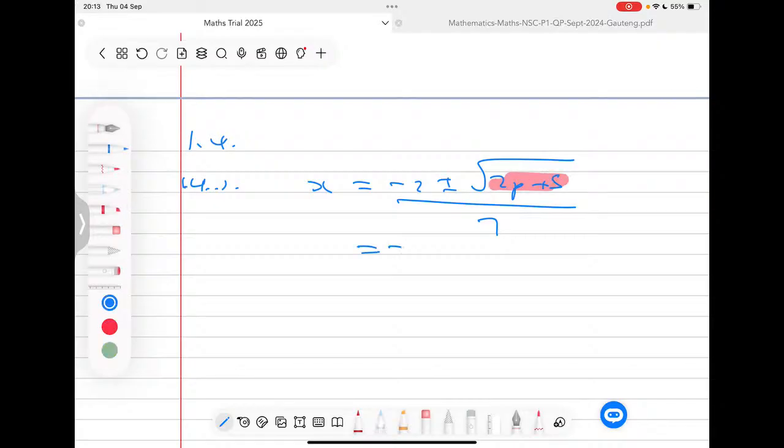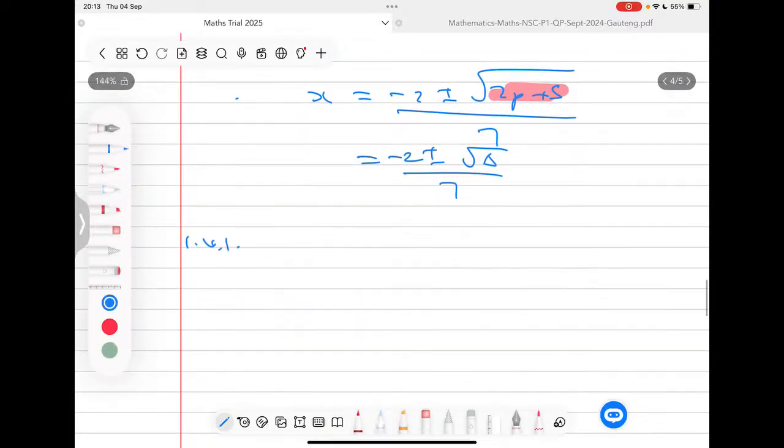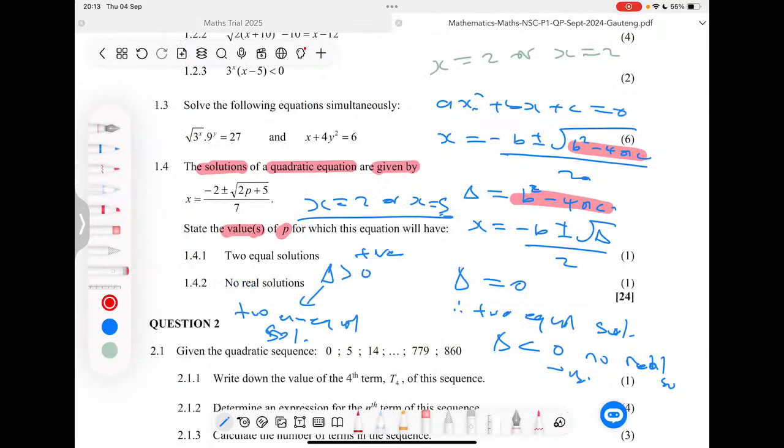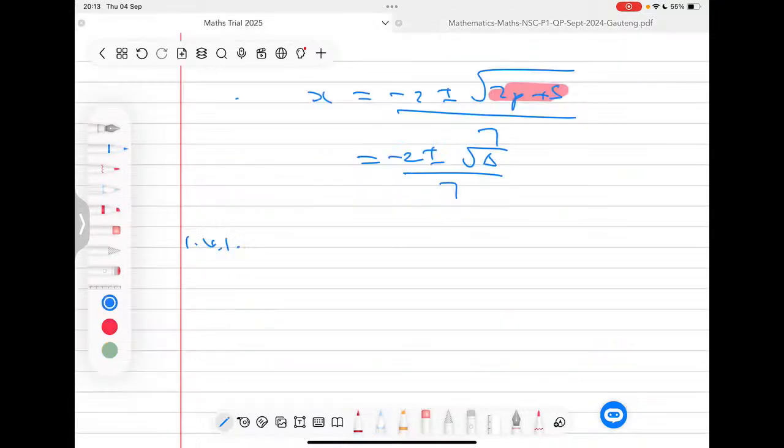Now what I said is that this part here in the bracket is what we call the discriminant. So I'm going to write it like this, delta. The discriminant is the one that we're going to use to find the type of solutions that we have, right? Now I can answer this question. If they say we must find two equal roots, that will occur when the discriminant is equal to 0.